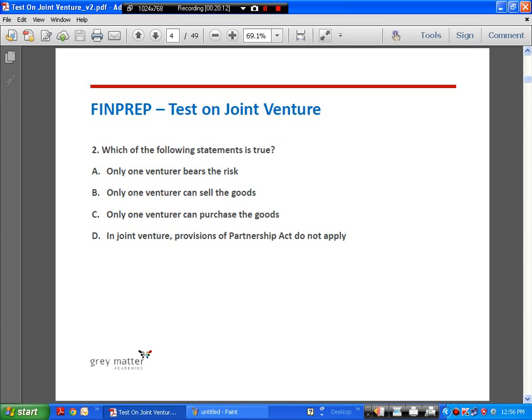Only one venturer can purchase the goods. Again, this is not true. In joint venture, the provisions of the Partnership Act do not apply, right? So that is a true statement. So the answer is D.